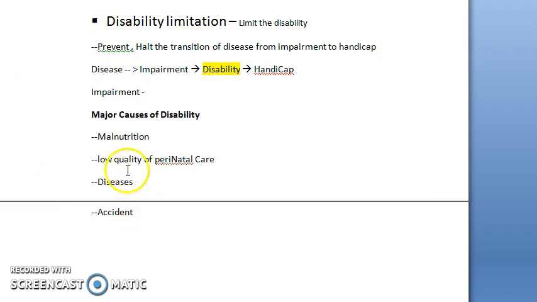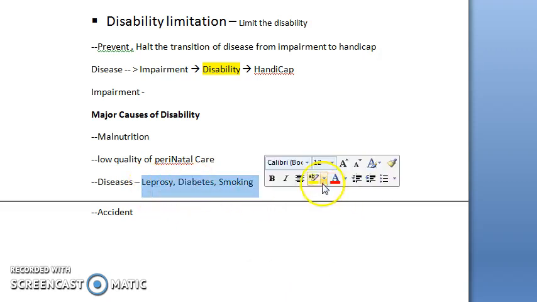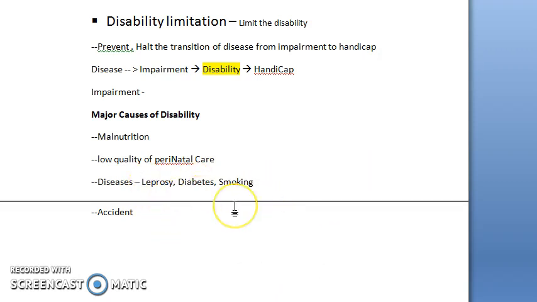So the thing here is, when you mention diseases, you can also give examples: leprosy affects the nerves, diabetes can cause gangrene. Then you can have smoking that can lead to peripheral vascular disease, which all can lead to some amount of disability. Okay. So now one more thing you can add here is, what is impairment?